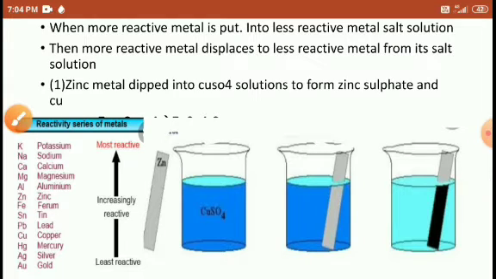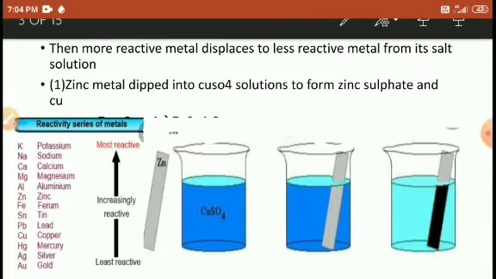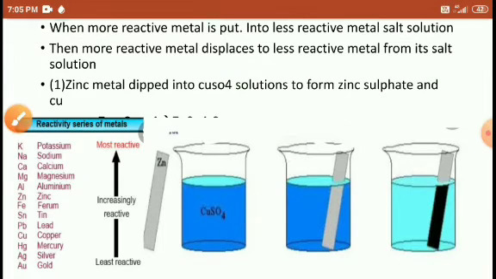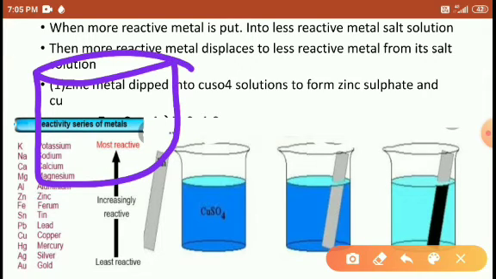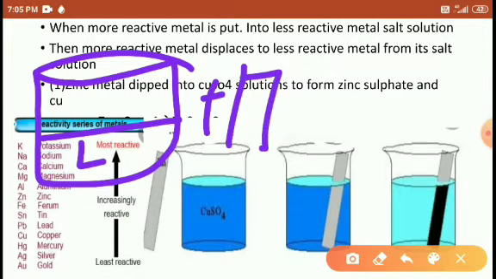So students, I'm using one beaker here. Here I am using L. L means the less reactive metal salt solution, in which I dip the M metal. M is the more reactive metal that is dipped.